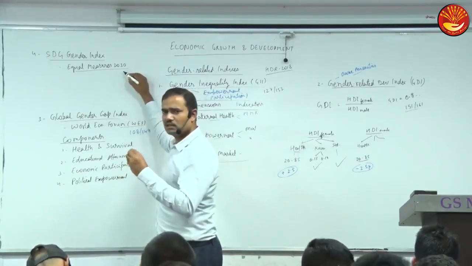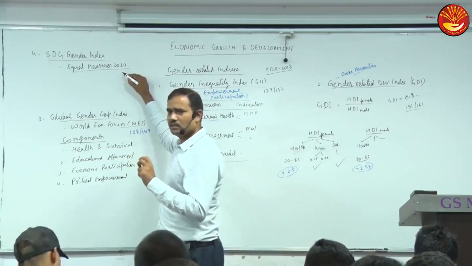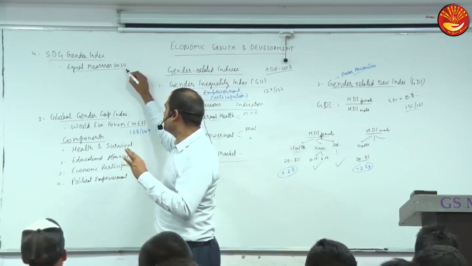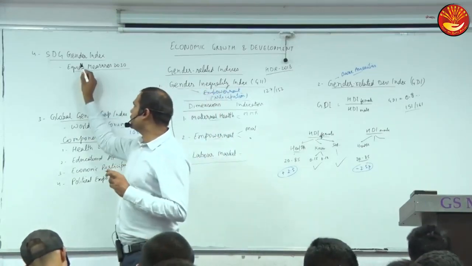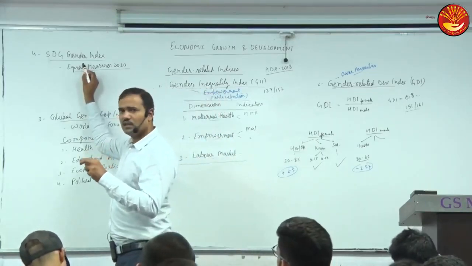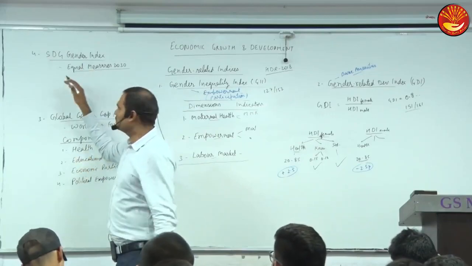This organization is created by certain international organizations, including the Melinda and Bill Gates Foundation. So what does it measure? It measures gender disparities in respect of 14 of the 17 SDGs. Mention this thing only.